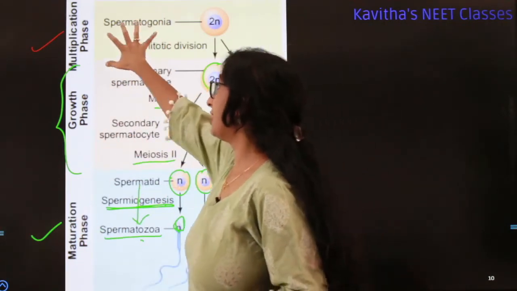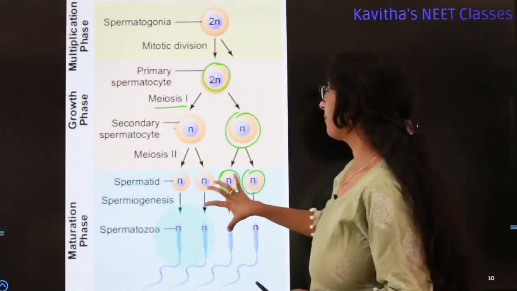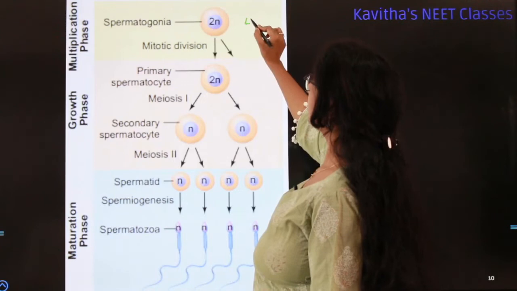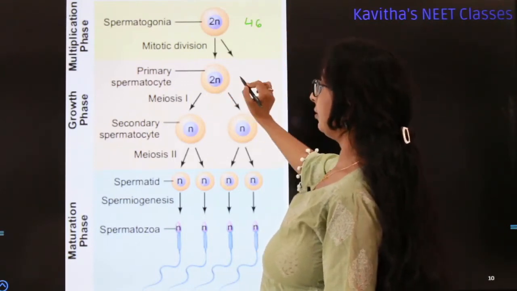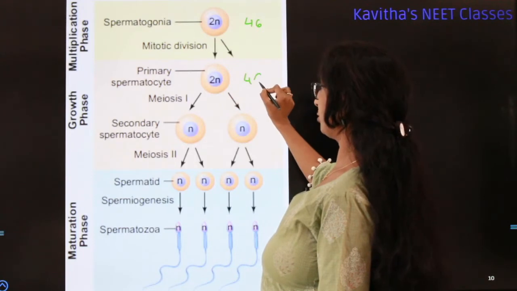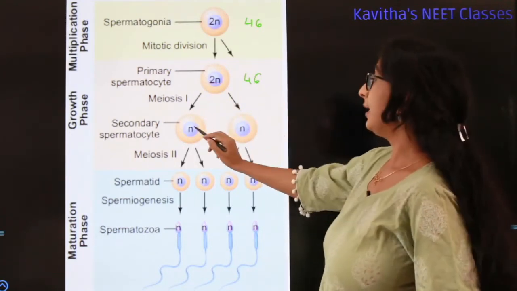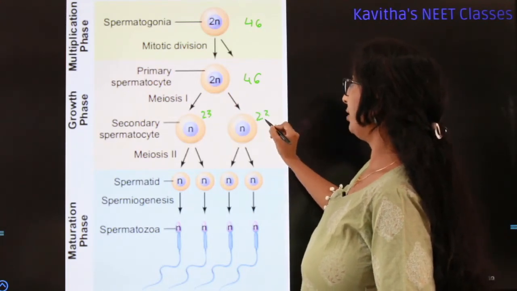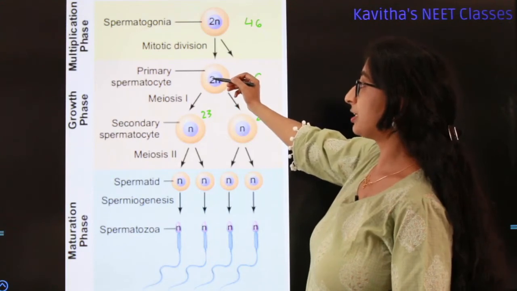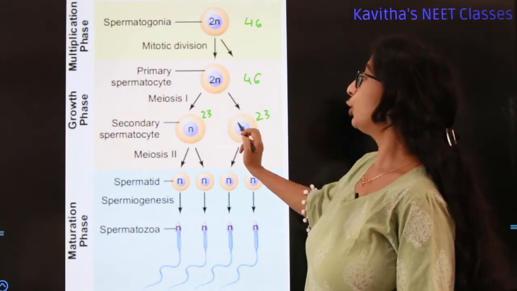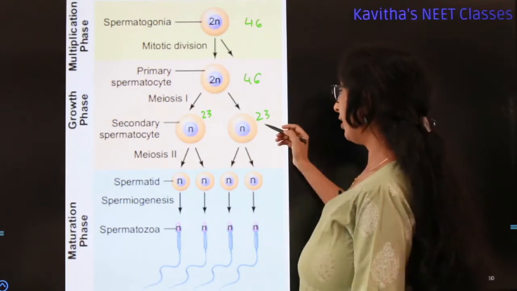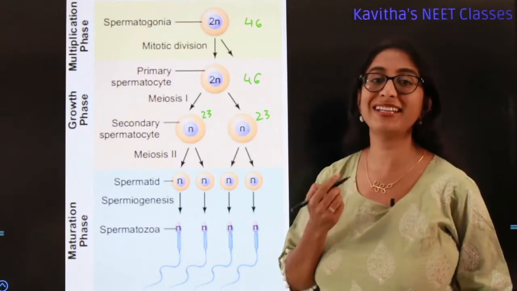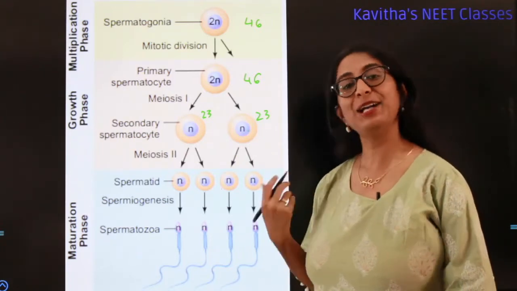and the maturation phase. Again, here you can also remember the nature of the cells. Here it is diploid in nature, that is spermatogonia have 46 chromosomes, and the primary spermatocyte also has 46 chromosomes. But after meiosis 1, each of the secondary spermatocytes has 23 chromosomes, that is they are haploid in nature. The diploid primary spermatocyte enters meiosis 1 giving rise to 2 haploid secondary spermatocytes. Finally, the spermatids, spermatozoa, sperms, all of them are haploid in nature, that is they have only a single set of 23 chromosomes.